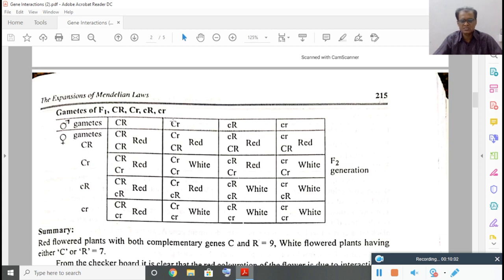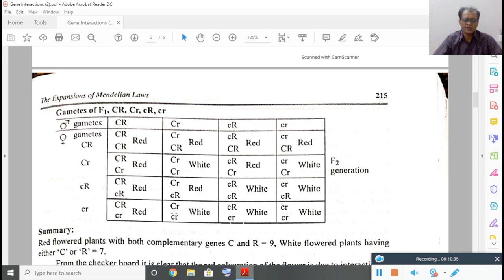If only capital C is there, no capital R, similarly, if only capital R is there, no capital C, and if both capital R, capital C are not there, whatever it may be, then the flower will be white. You see here, capital R is there, no capital C, white. No capital R, no capital C, white. R is there, no C, so again white.